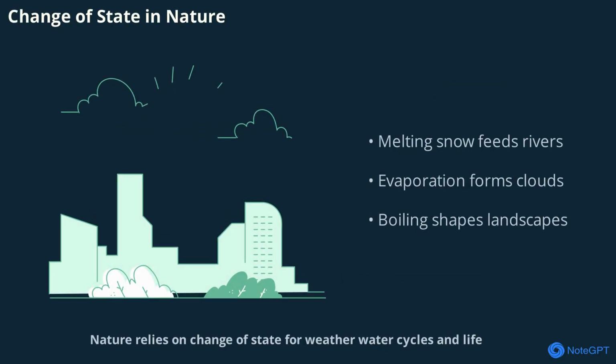Nature relies on change of state for weather, water cycles, and life. Melting snow feeds rivers, evaporation forms clouds, and boiling hot springs shape landscapes. These natural processes keep the planet running smoothly.